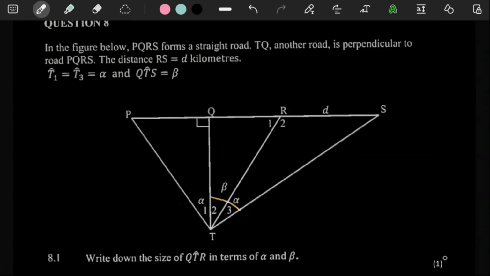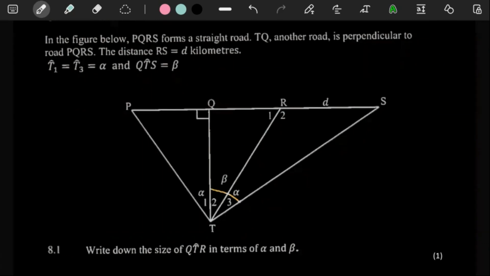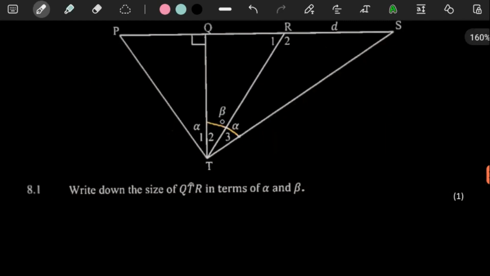Okay, fine. So for 1 mark, they say write down the size of QTR in terms of alpha and beta. So that's not too bad, because this angle here, which is what they're talking about, is just going to be beta minus alpha. Beta minus alpha.